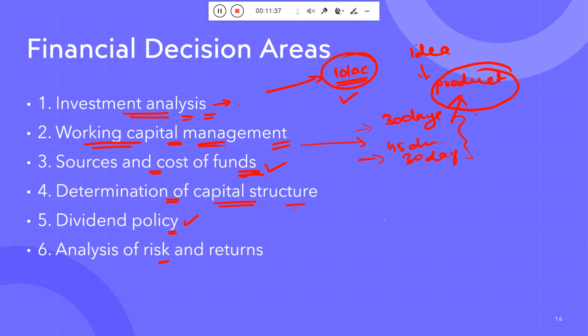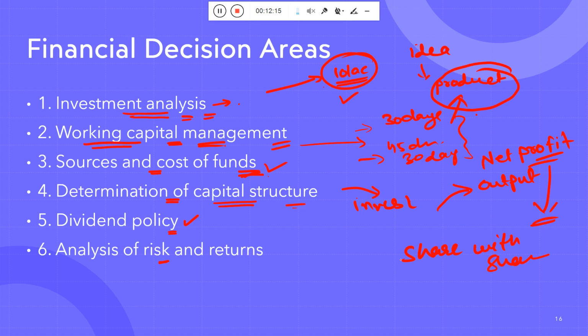When I talk about the dividend policy, every organization invests something, and they will get some output. That output is measured in terms of the net profit, meaning how much net profit that particular organization makes. That net profit is generated by the business, okay. That net profit can be shared with the shareholders, and they can reinvest. Two things are there, okay.